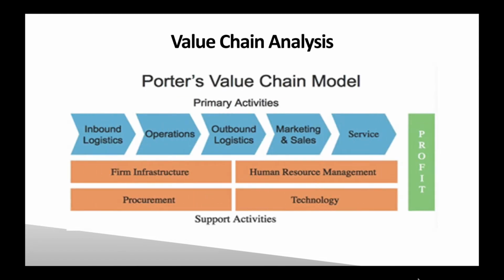The value chain analysis model divides business activity into two categories. The first one is primary activities, which are directly related to the production and sales of products to target the customers. By analyzing these activities, Asos' performance could be improved. Support activities include firm infrastructure, human resources, procurement, and technology. Those activities can improve Asos' performance and keep the operation of the whole business running smoothly.